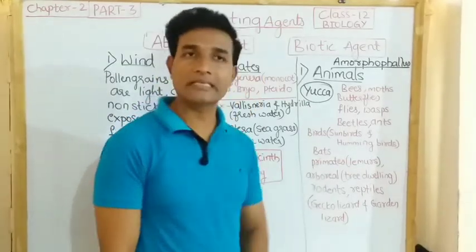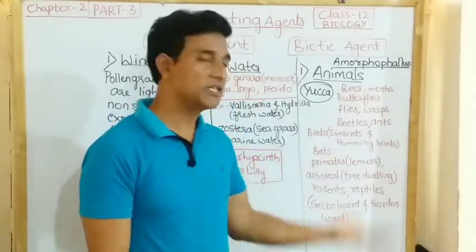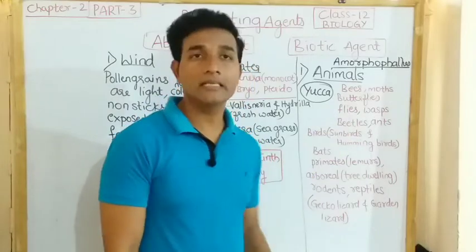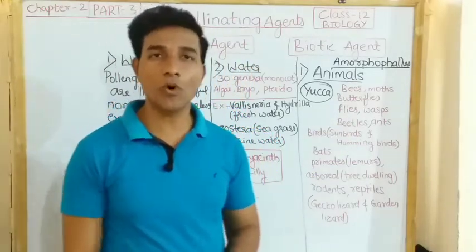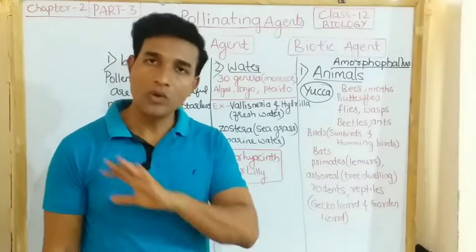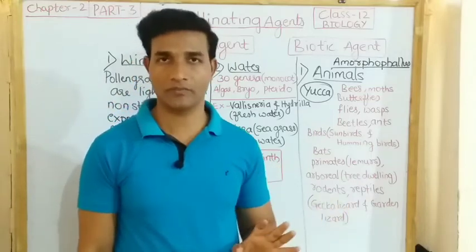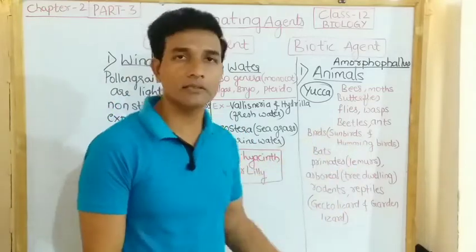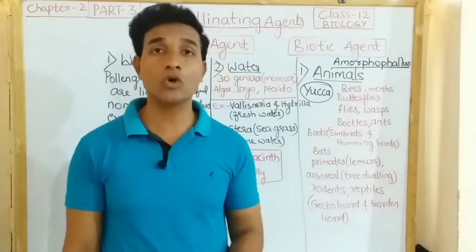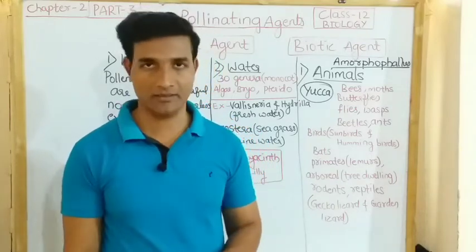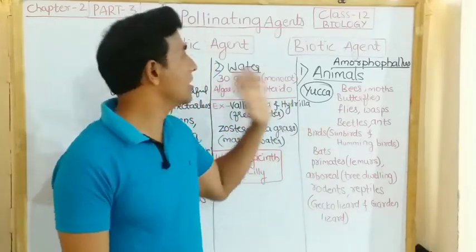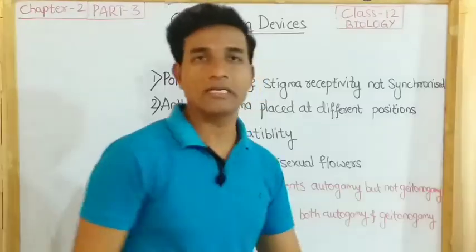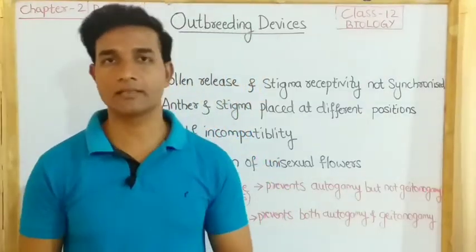So many insects may consume pollen or nectar without bringing about pollination. Such floral visitors are referred to as pollen or nectar robbers. So this is all about pollinating agents. Let us discuss outbreeding devices.